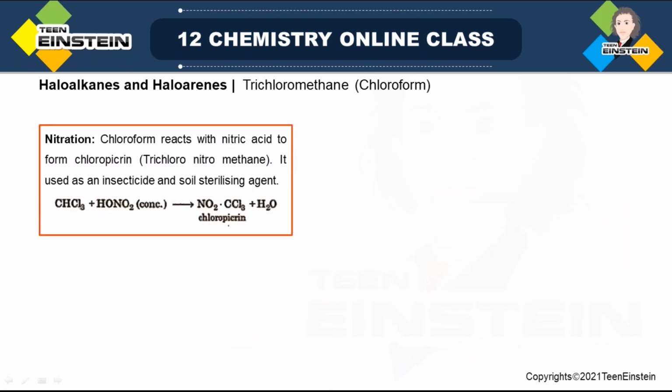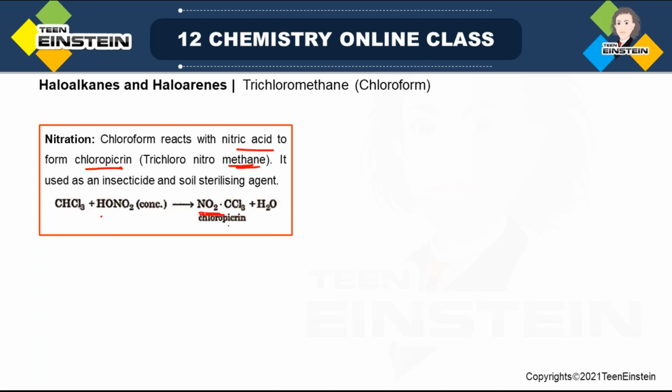Fine. Next, nitration reaction of chloroform. It reacts with nitric acid to form chloropicrin. Now chloropicrin is basically this molecule, NO2.CCl3. It is also known as trichloronitromethane. Methane derivative, obviously. Methane is CH4. Now if 3 C-H bonds are replaced with chlorine and 1 H is replaced by NO2, then you will get the structure of chloropicrin. The name is trichloronitromethane.